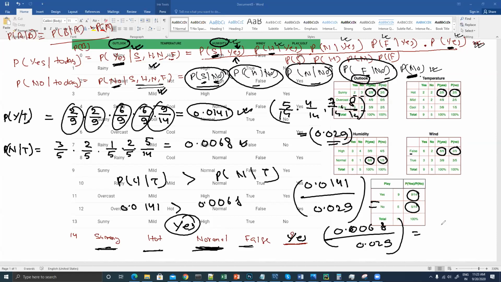No, I think it's a wrong probability, a little bit of wrong calculation that we have done, because the combined probability will always be equal to one.